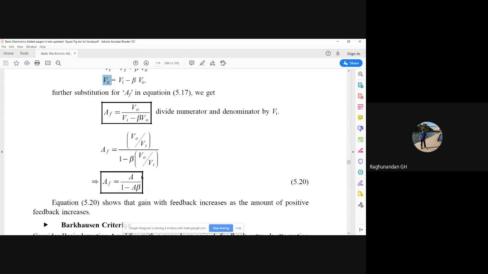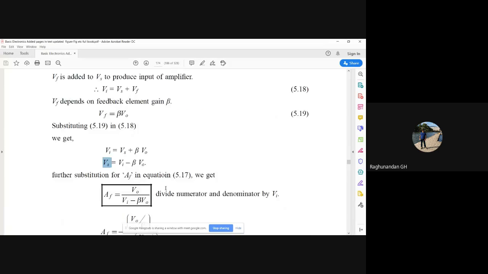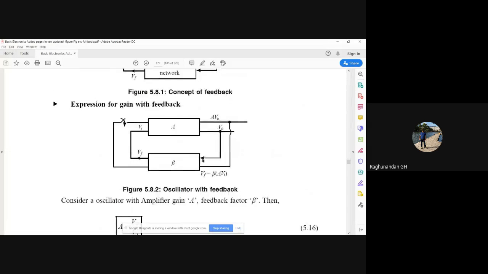This is the gain with feedback for positive feedback. Whatever we did in the last topic was for negative feedback. This is for positive feedback. This is the formula for the gain with respect to positive feedback.